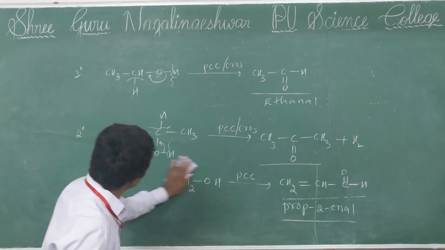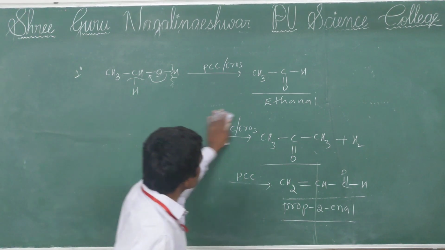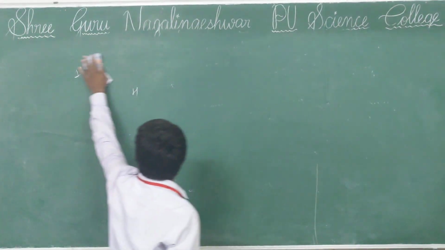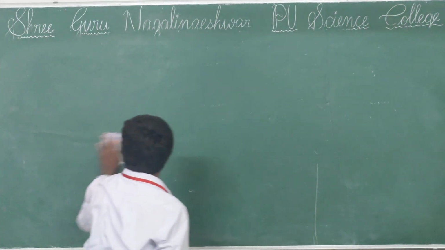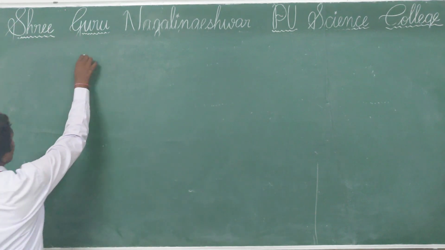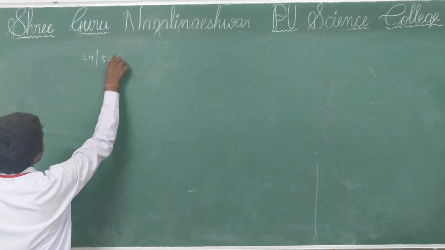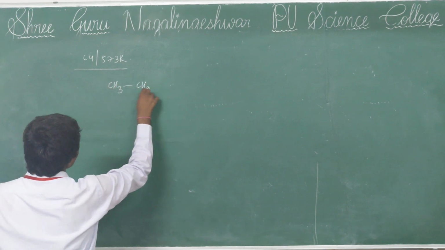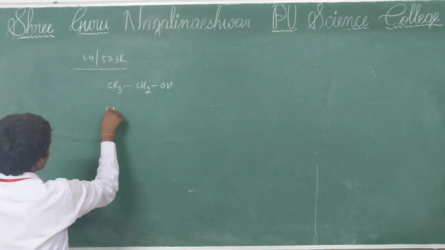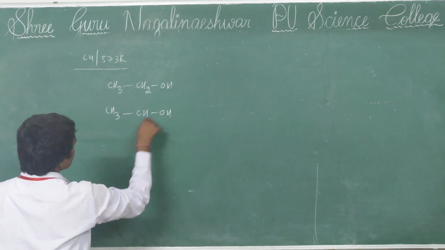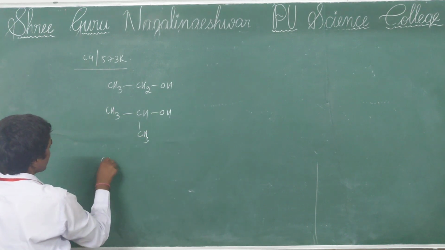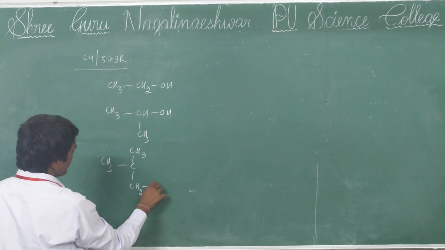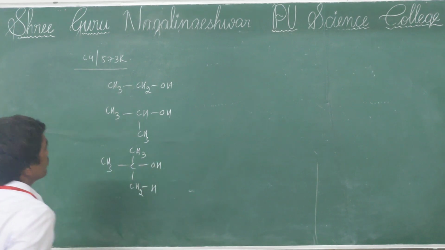Next, we'll discuss the function of copper at 573 Kelvin temperature. See here, primary alcohol, secondary alcohol and tertiary alcohol. See what happens.